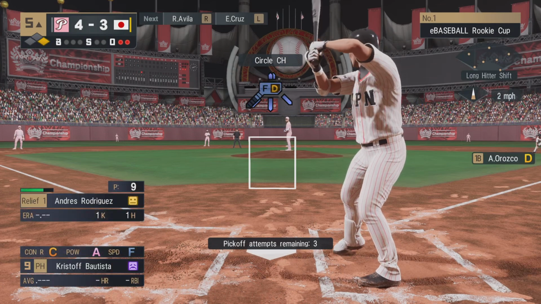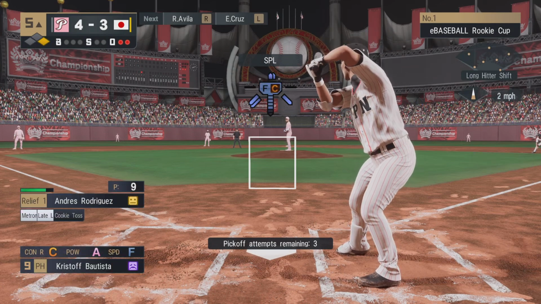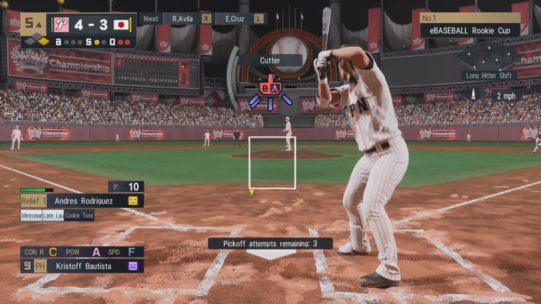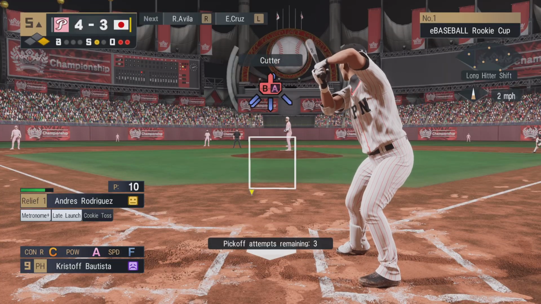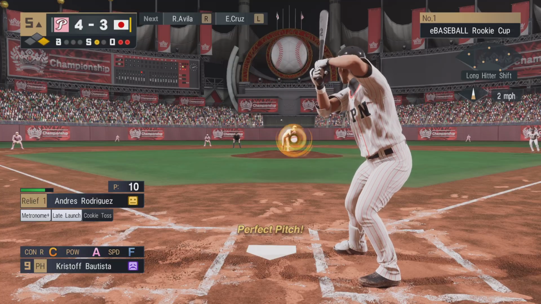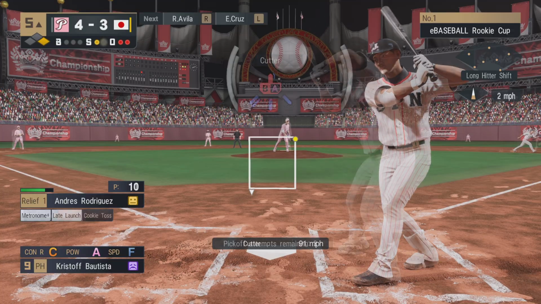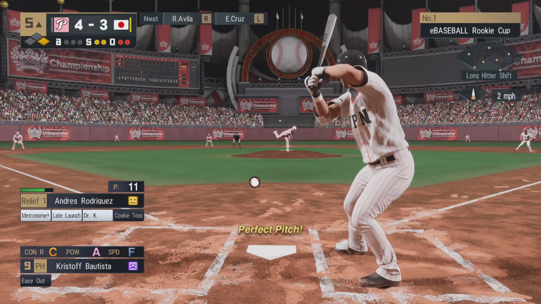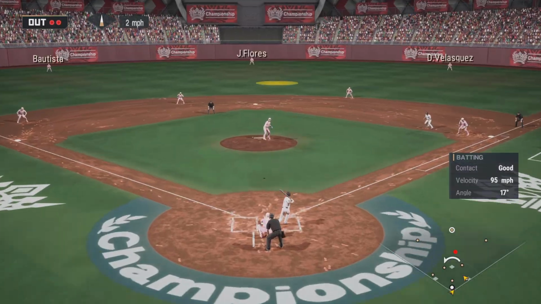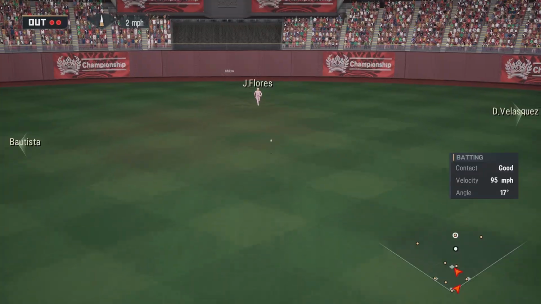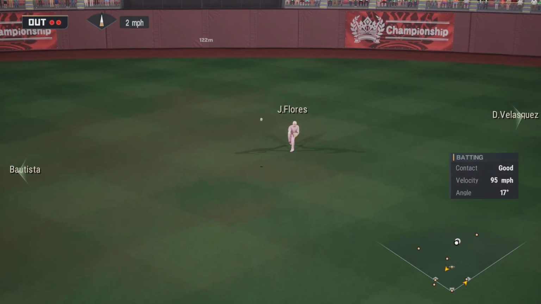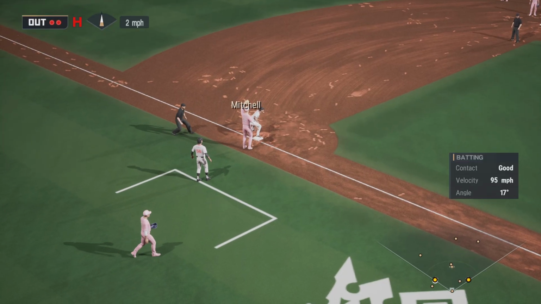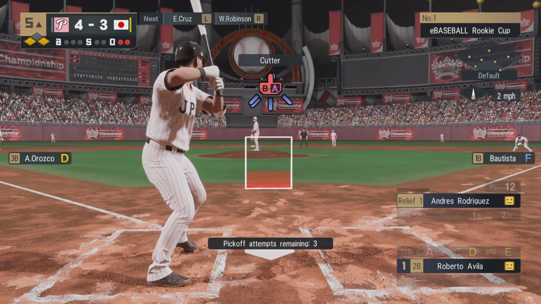Stepping in as the pinch hitter, Christoph Bautista. Big breaking pitch to open. So he gets the strike to bring this at bat to an inevitable climax. A short fly ball in front of the center fielder. Does he have it? The runner on first is rounding second. The tag at third is not in time.